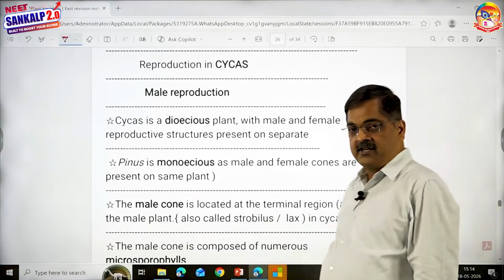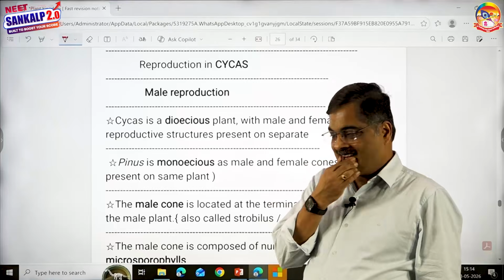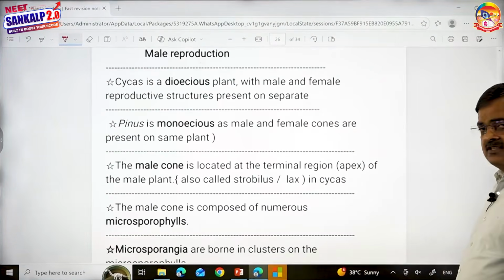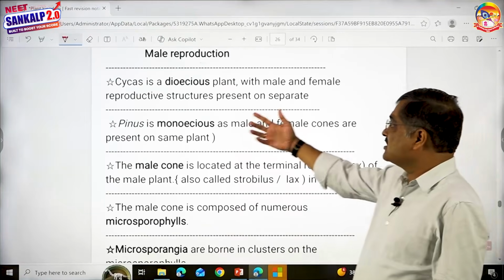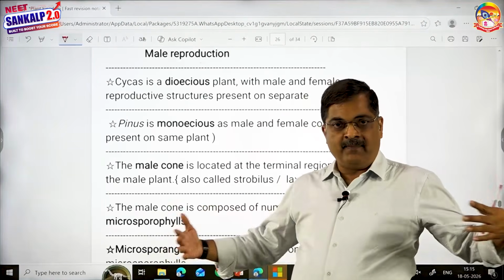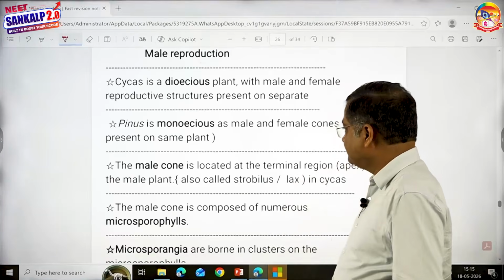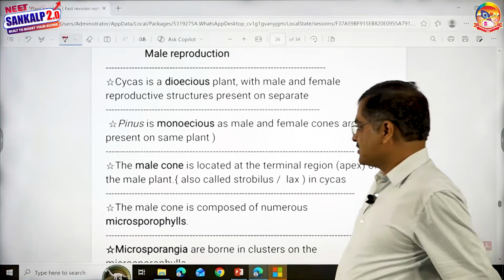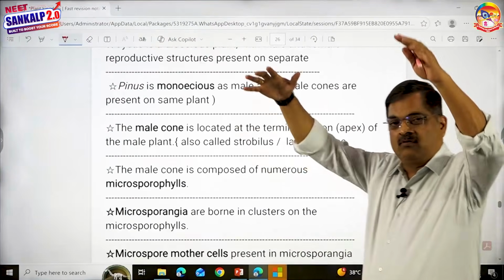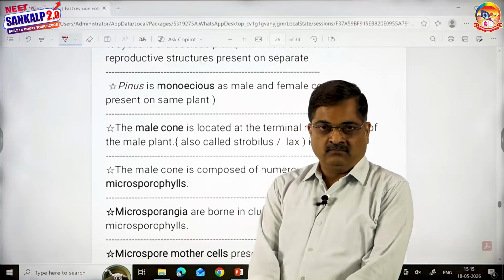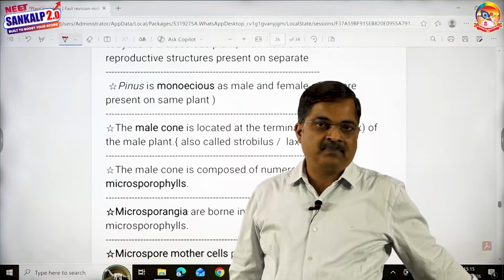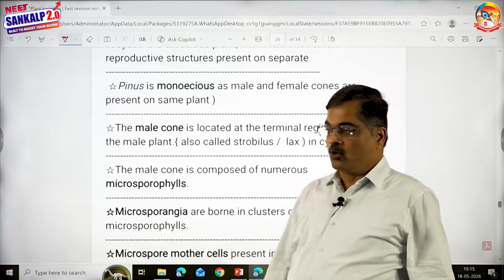Coming to reproduction, children. All right. Again, we go in the same order. The plant, sporophyte. Cycas is dioecious. So you see a male plant and female plant separate. All right. So on the male plant, you see the presence of a cone. Cone is comparable to flower. You may ask me, why you are not calling a flower? Because there is no perianth, there are no sepals and petals. So therefore I say cone, male cone.